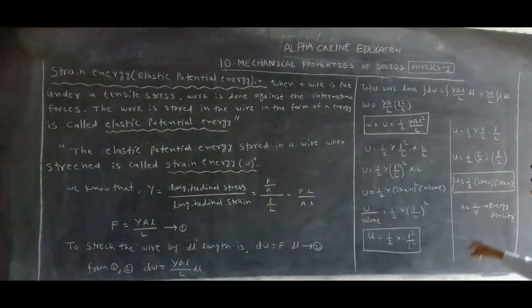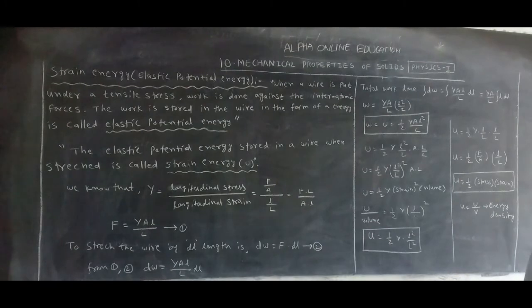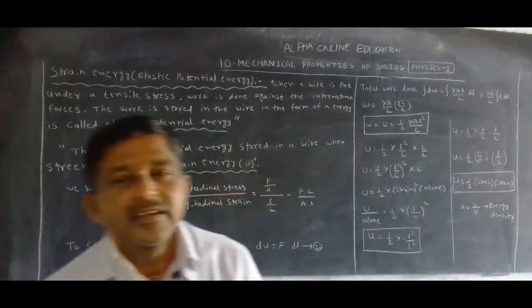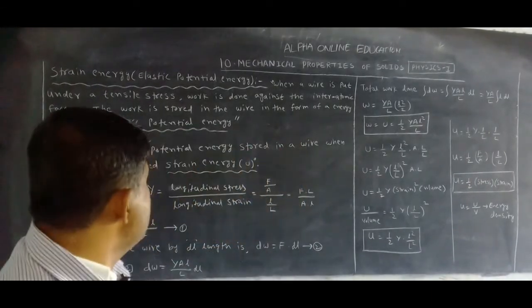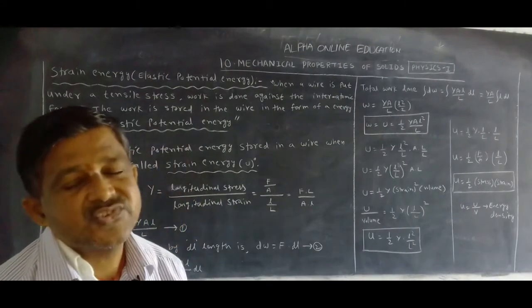What is capital U by volume? Capital U is the strain energy. Strain energy divided by volume is called energy density. This is the equation for the energy stored, potential energy or elastic potential energy or strain energy.